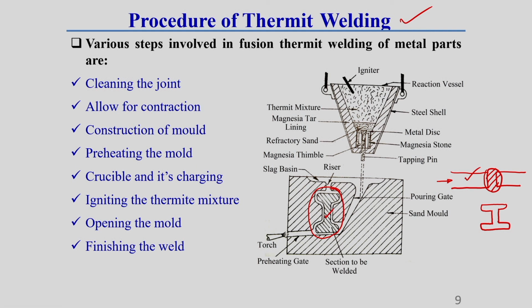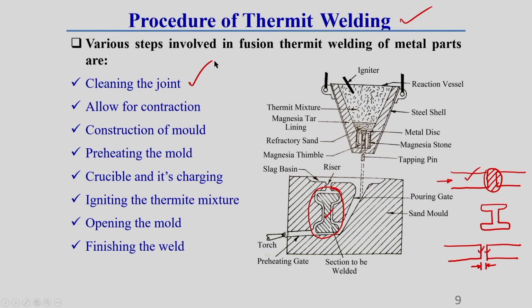Now, you see in this section we want to do the welding. So, what are the things required to do? We have to do different types of operation before welding here. First of all, we have to clean this surface properly. Then we have to provide some gap in between these two rails. The cleaning should be such that there is no grease and no dust. It should be sharply cleaned.